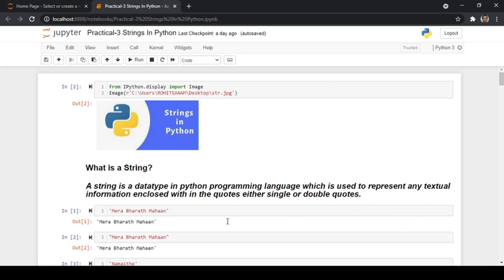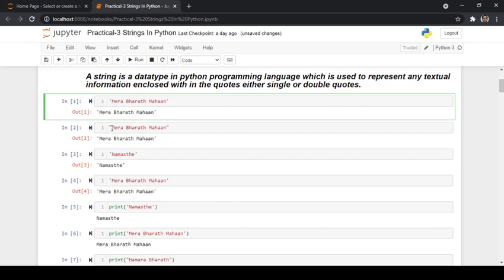So here I have taken Mera Bharat Mahan, which is enclosed within single quotes, and when you run this, it is going to give the output the same as we have written. We have written it as single quote Mera Bharat Mahan single quote, and the output is going to be the same as this one.